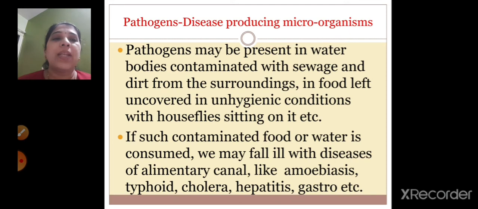If such contaminated food or water is consumed, we may fall ill with diseases of the alimentary canal like amoebiasis, typhoid, cholera, hepatitis, gastro, etc. If you drink this contaminated water or eat the contaminated food, then obviously we will fall ill. And what diseases may you get? Alimentary canal. The alimentary canal is nothing but the path from your mouth till the body part where you excrete. Then typhoid, it is a type of disease which is contracted through contaminated food or water.